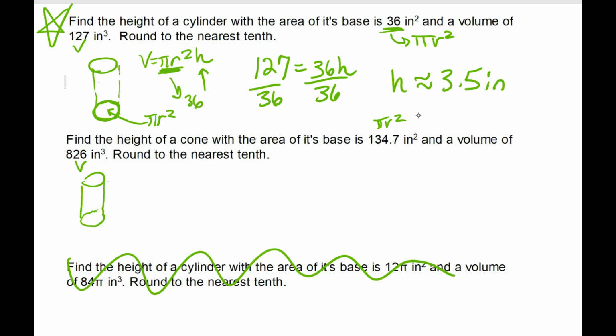Yep. All right. So they gave us the area of the base. The area of the base is pi r squared. So the area of the base is 134.7. Right? So the volume is pi r squared h.